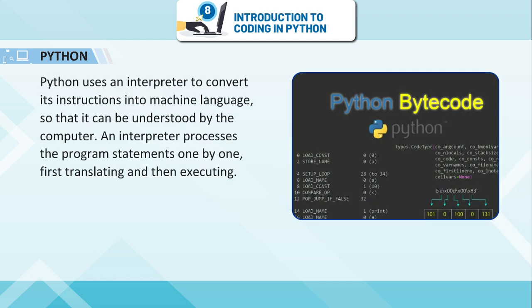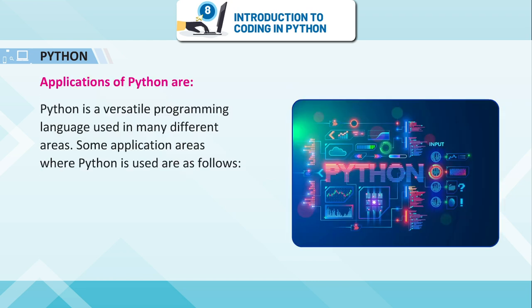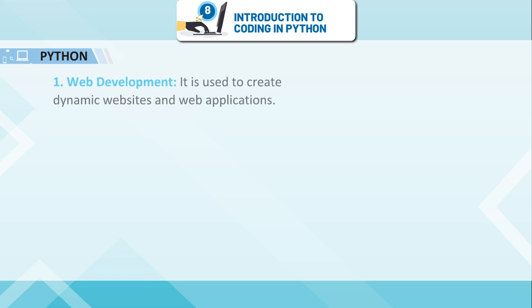Python uses an interpreter to convert its instructions into machine language so that it can be understood by the computer. An interpreter processes the program statements one by one, first translating and then executing. Applications of Python: Python is a versatile programming language used in many different areas. Some application areas where Python is used are as follows.